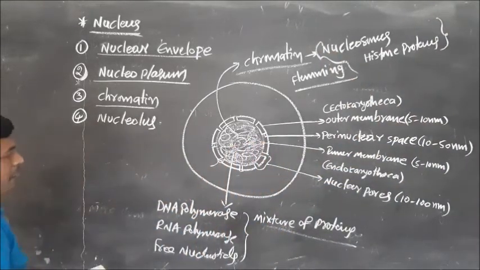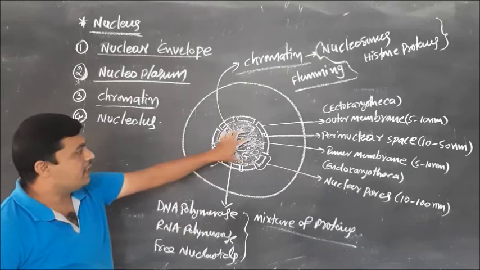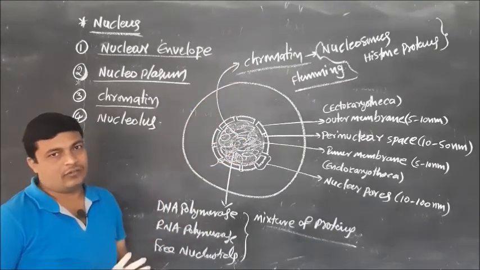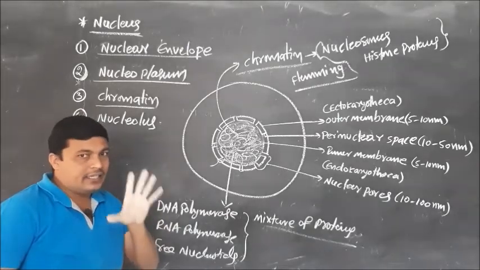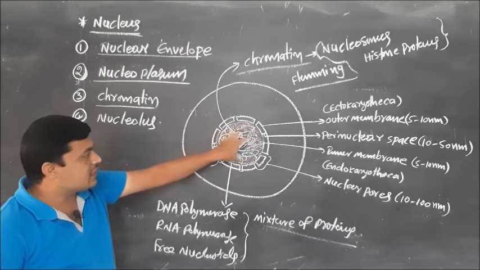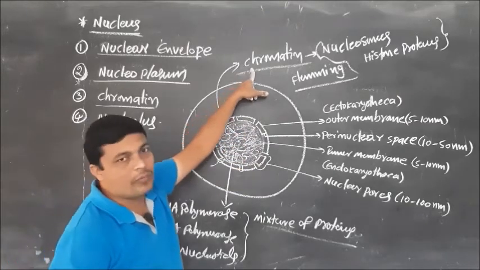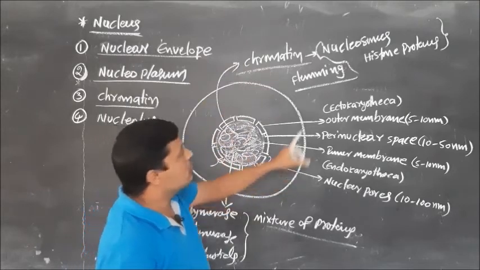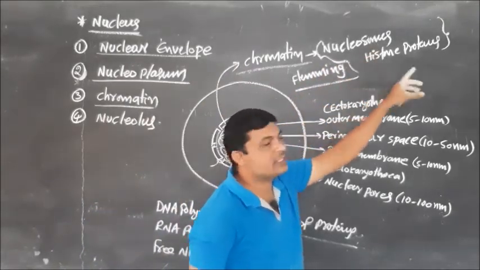Just observe here, inside the nucleus we can find only chromatin. What is chromatin? Thread-like structure. What is the thread-like structure? DNA. DNA looks like a thread-like structure inside the nucleus, and this is considered chromatin. And this chromatin includes nucleosomes and histone proteins.